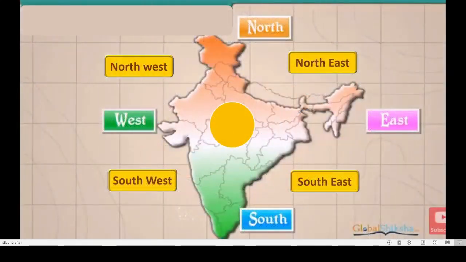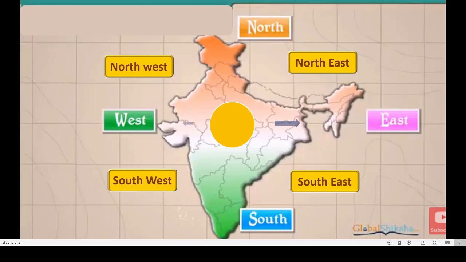Now this is our India, right? Now I will show you what all is there in different directions. Now you know this is east, this is north, this is west, and this is south. See this east. Here we can see Assam, Meghalaya and all that in the east of our India.